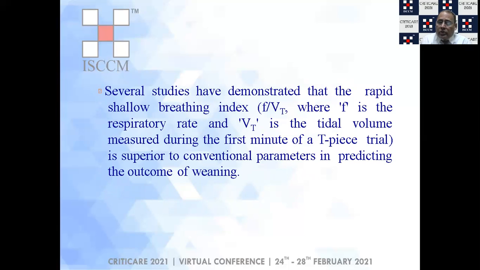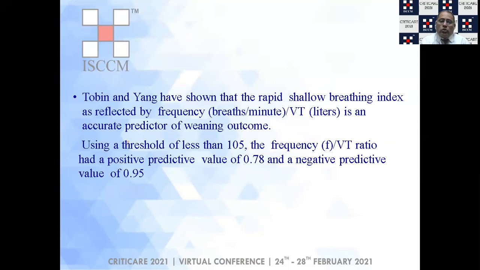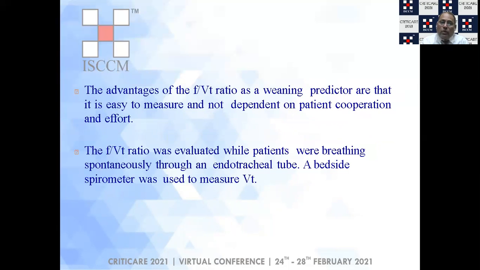Several studies have demonstrated the rapid shallow breathing index, or the RSBI, which is actually a ratio of the respiratory rate to the tidal volume measured in the first minute of a T-piece trial, to be superior to the conventional parameters in predicting the outcome of weaning. Tobin and Young have shown that the RSBI is an accurate predictor of weaning outcome. Using a threshold of less than 105, the RSBI had a positive predictive value of 0.78 and a negative predictive value of 0.95.